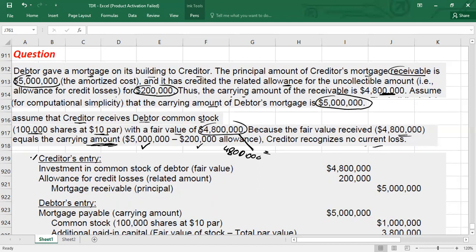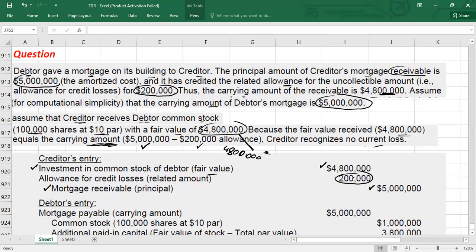First, in the books of the creditor, what will we do? We will debit investment, because you are receiving stocks now. So it is your investment in the common stock of the debtor, at the fair value. You will debit with the fair value, and you will credit the mortgage receivable with the principal amount, because you want to eliminate the receivable. And there is an allowance balance also in the books of the creditor.